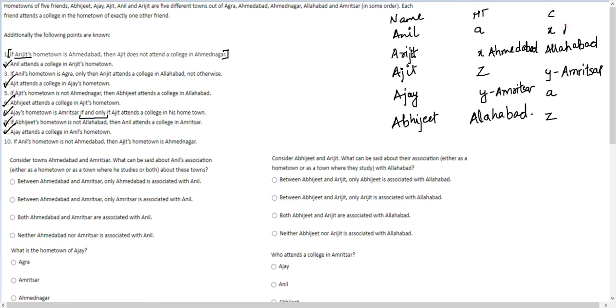The place where most CAT aspirants should aspire to get to.